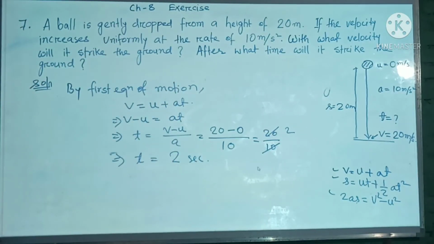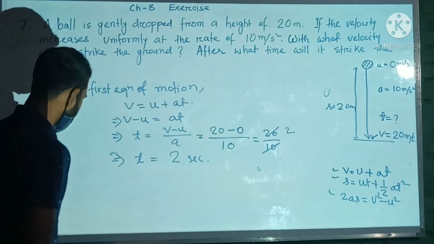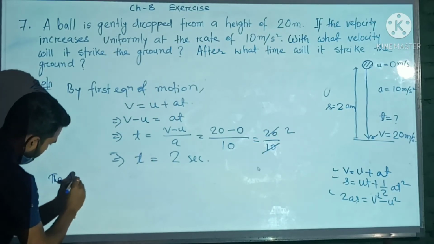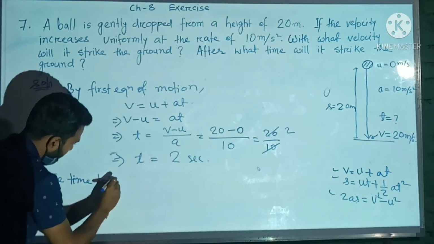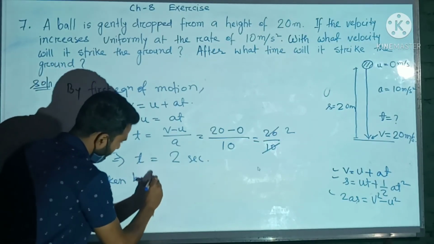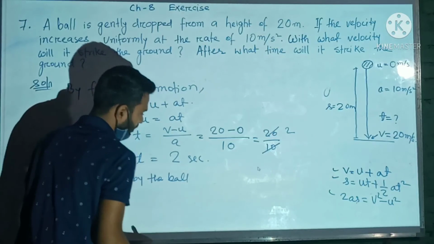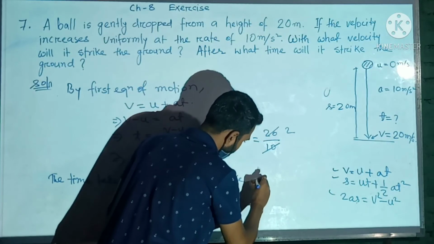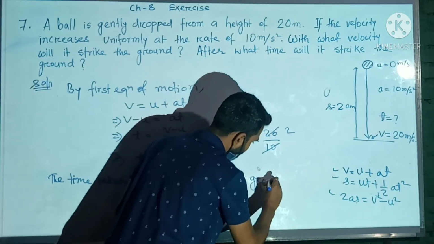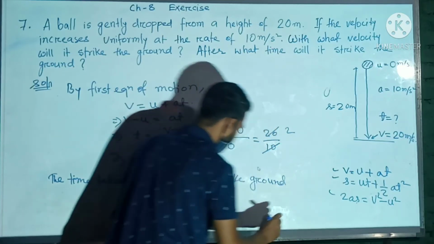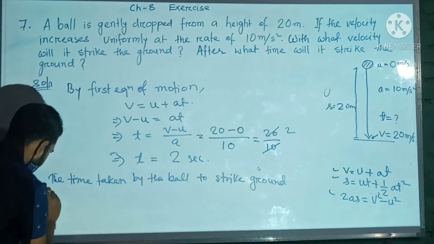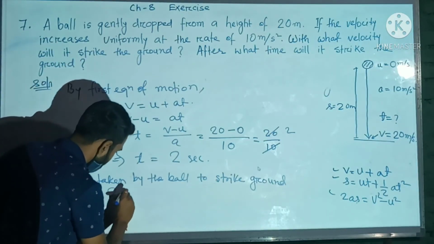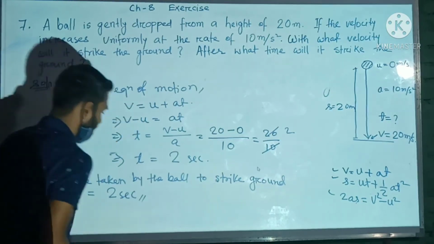Okay. Now we can write that the time taken by the ball to strike the ground is t equals 2 seconds.